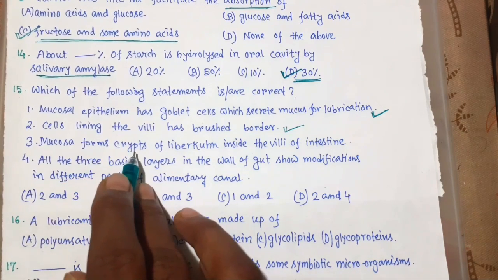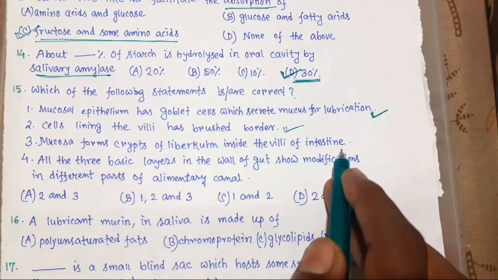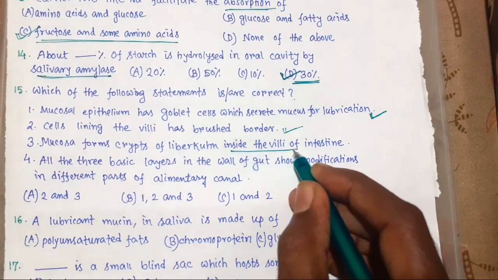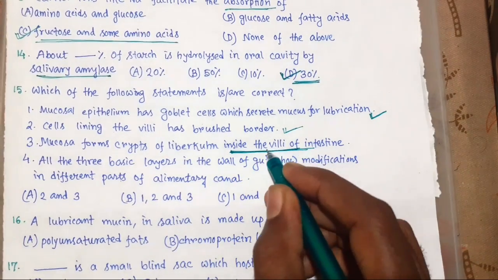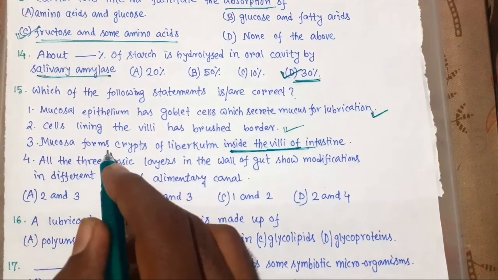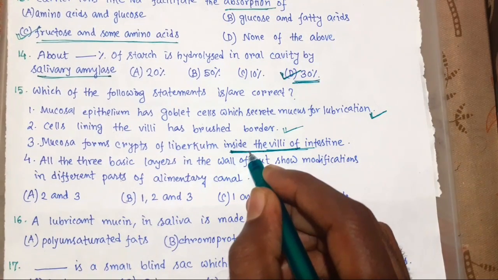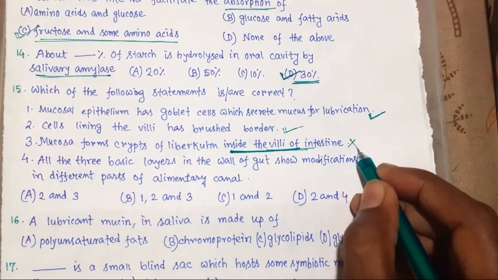Mucosa forms crypts of Lieberkuhn inside the villi of the intestine, but not inside the villi, but in between the bases of villi, not inside. Yes, mucosa forms crypts of Lieberkuhn, but this is in between the bases of villi. This is wrong.